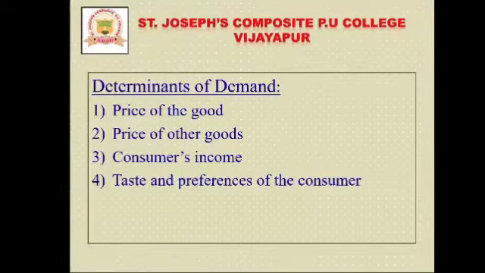Okay students, now let me discuss what the determinants of demand are, meaning how we determine the demand. There are mainly 4 determinants of demand. They are: first, price of the good; second, price of other related goods; third, consumer's income; and last, taste and preferences of the consumer. These factors are called determinants of demand.